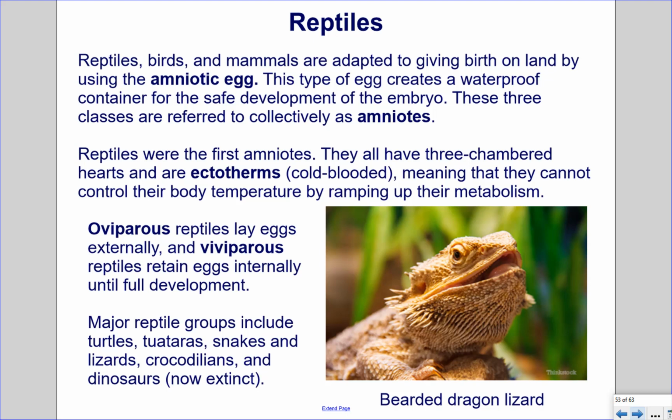They all have 3-chambered hearts and are ectotherms, which are cold-blooded, meaning they cannot control their body temperature by ramping up their metabolism. Oviparous reptiles lay eggs externally, and viviparous reptiles retain eggs internally until full development. Major reptile groups include turtles, tuatars, snakes, lizards, crocodilians, and dinosaurs, which are now extinct. Pictured here is the bearded dragon lizard.